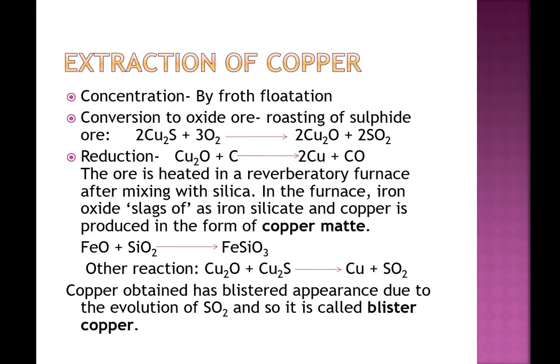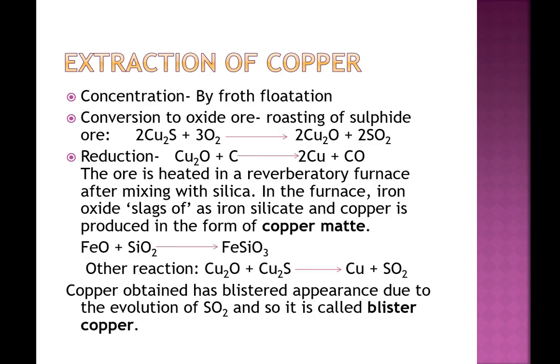Next is extraction of copper. Ores of copper are copper sulfide or copper pyrites. Since both of them are sulfide ores, so the concentration will be done by froth flotation. Then we have to convert it to oxide ore, and since again it is a sulfide ore, so roasting will have to be done. After roasting, the step is reduction. Copper oxide can be easily reduced to metallic copper using coke.